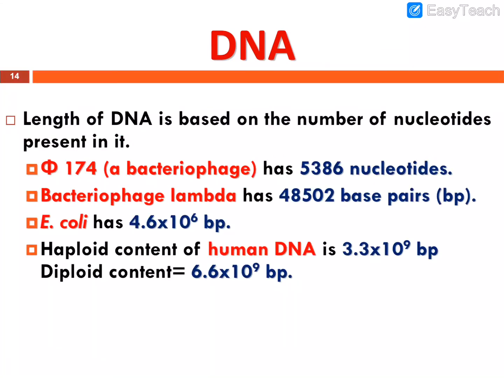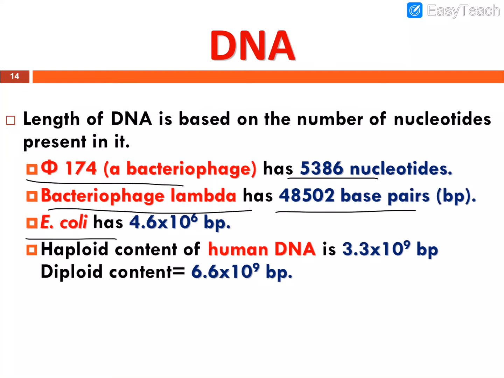Dear students, the length of the DNA is different in different organisms. Some organisms have a smaller number of nucleotides, and some organisms' DNA has a larger number of nucleotides. For example, bacteriophage phi X174 has 5,386 nucleotides. Another example is bacteriophage lambda, which has near about 48,502 base pairs.